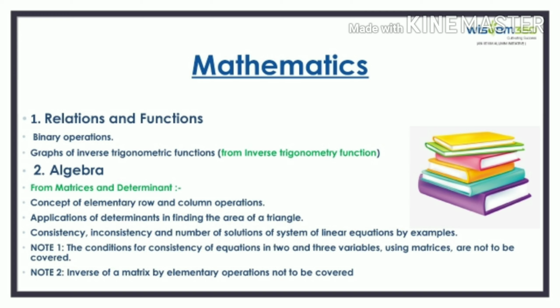Talking about the mathematics syllabus, we can see that binary operations and graphs of inverse trigonometric functions have been removed from the chapter Relations and Functions. From algebra, in matrices and determinants, we can see that the concept of elementary row and column operations, applications of determinants in finding the area of triangle, consistency, inconsistency, and number of solutions of system of linear equations by examples have been removed.